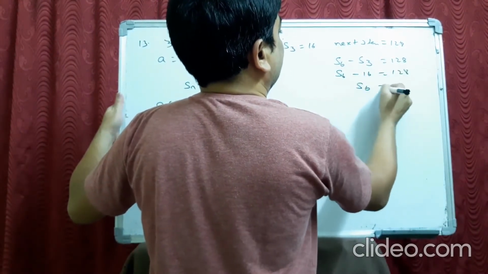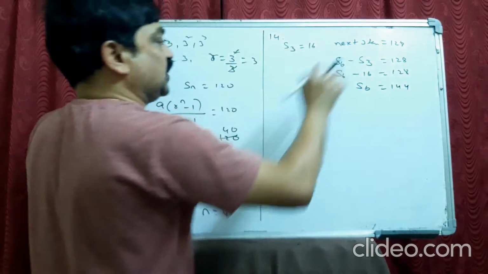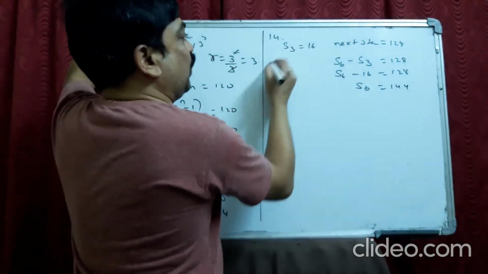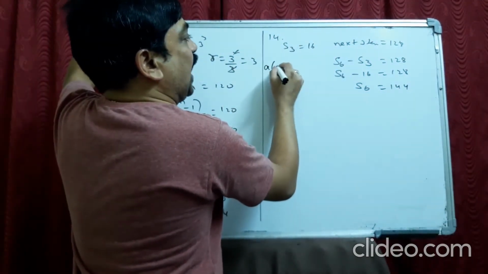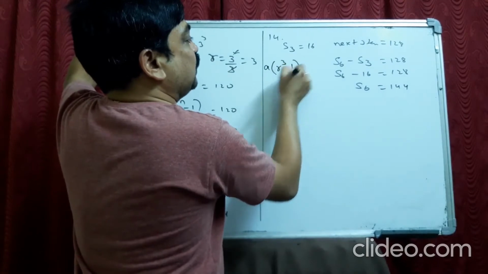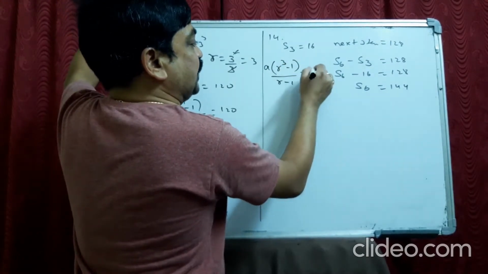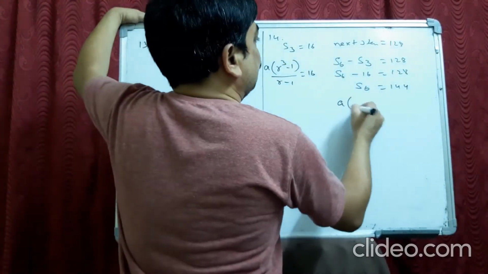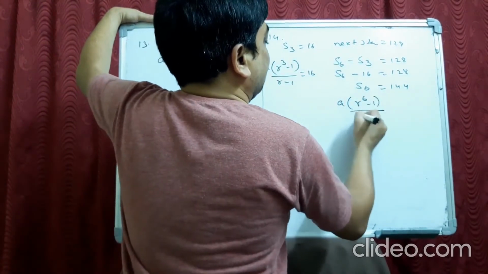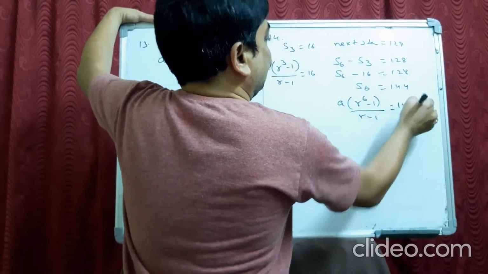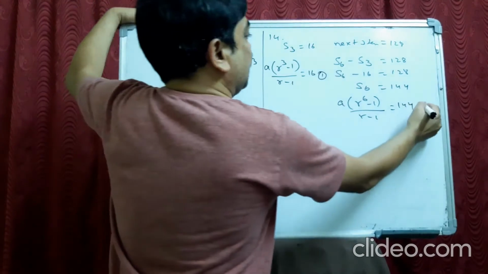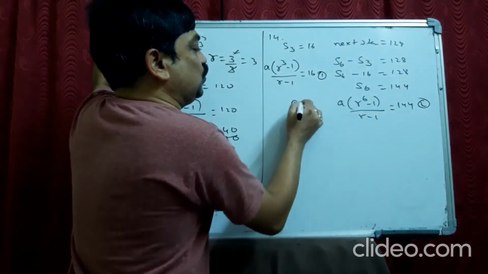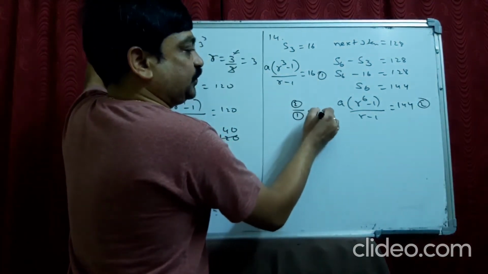Okay. Now S6 minus 16 is 128. Now S6 becomes 144. So let us solve this. Now I'll apply the formula for this. A into r power n minus 1 by r minus 1 is 16. And here A into r power 6 minus 1 by r minus 1 is 144. This is equation 1, equation 2. Let us take 2 by 1 on both sides.